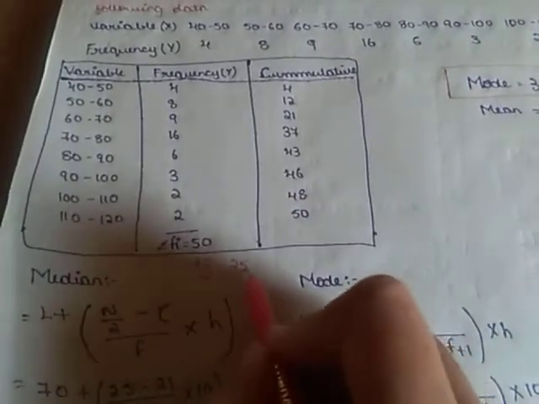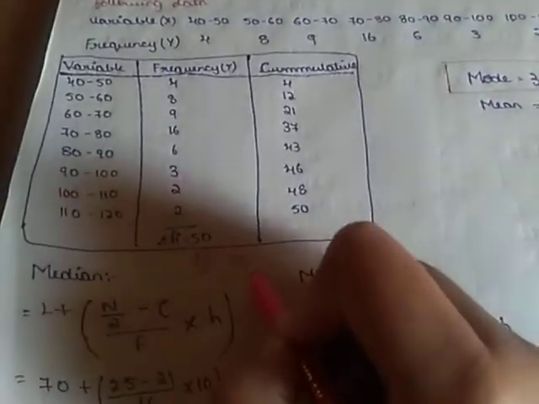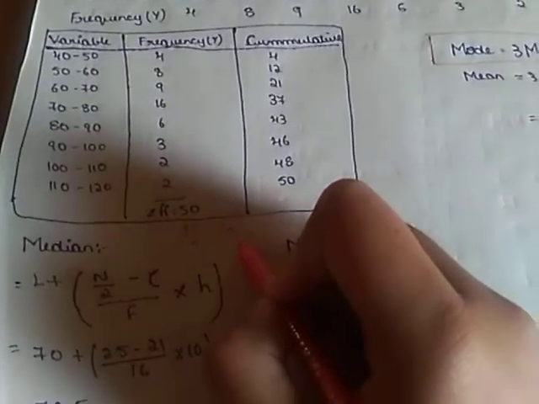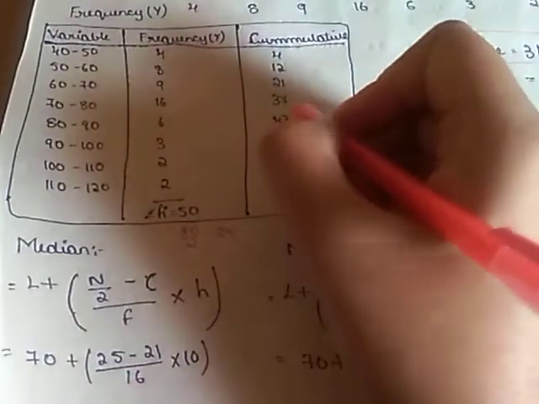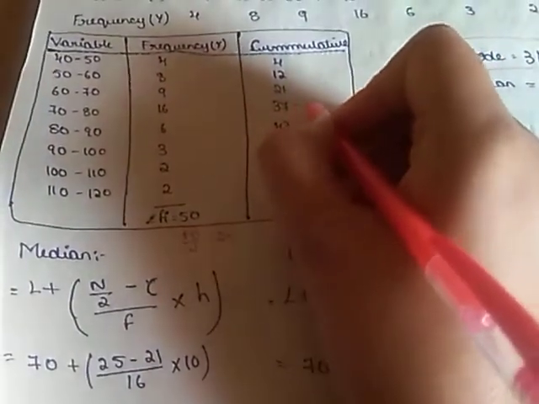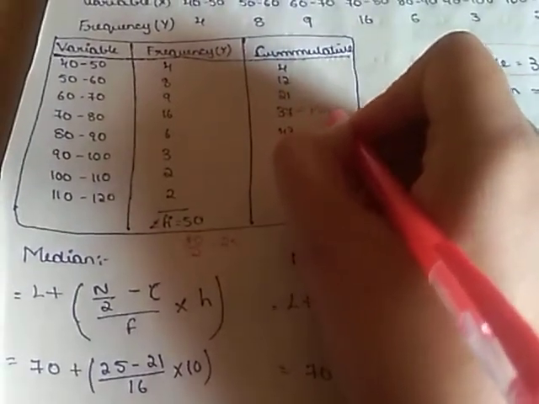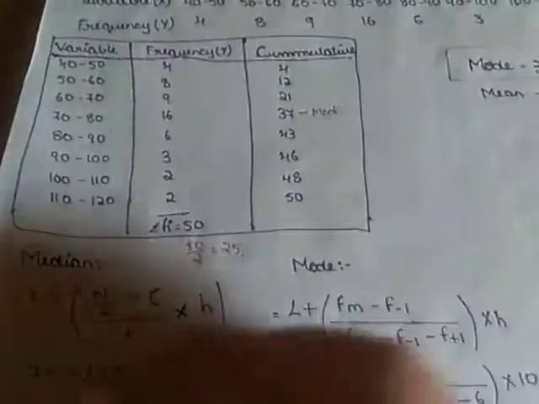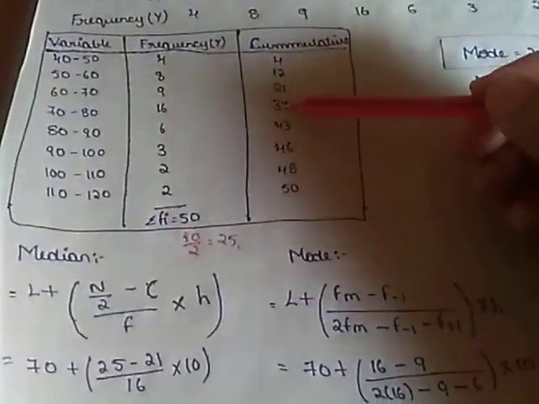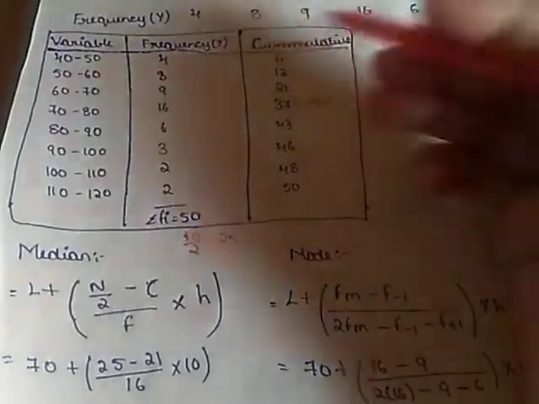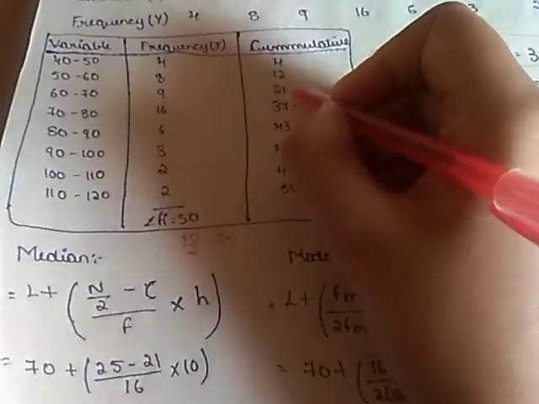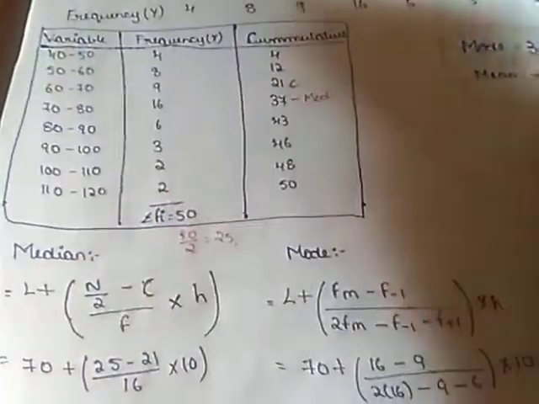25. Which number is greater than 25? The immediate greater number than 25 is 37, so this will be the median class. And the preceding value of the median class is 21. That will be C.